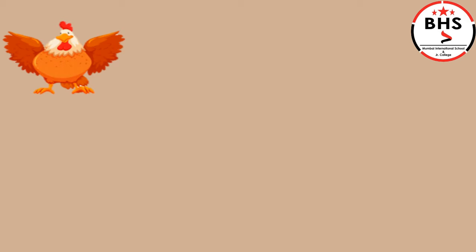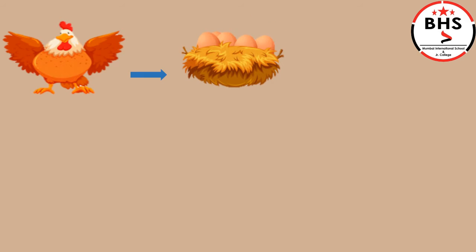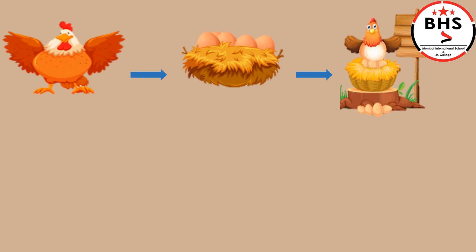A mama hen lays eggs. After laying eggs, warmth is necessary for the chicks to grow inside the eggs. To give warmth to the egg, mama hen sits on the egg. This is called hatching. Children, do you know when mama is hatching the egg, she becomes aggressive, angry.